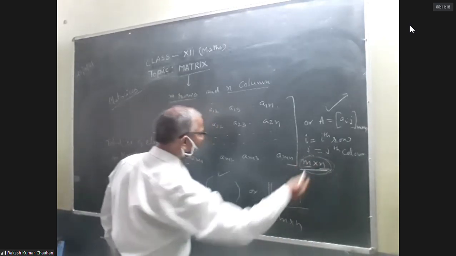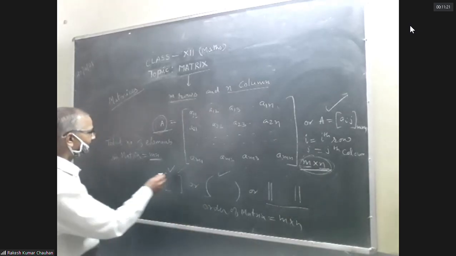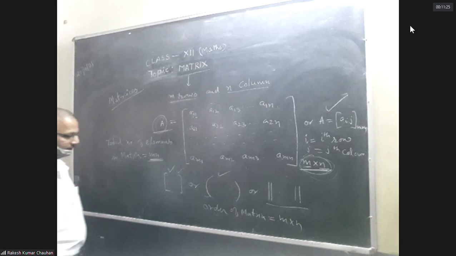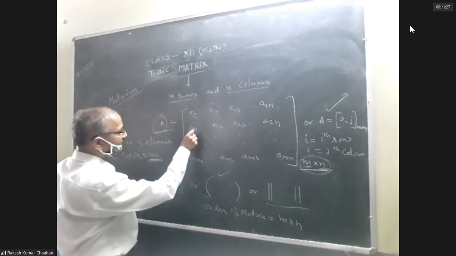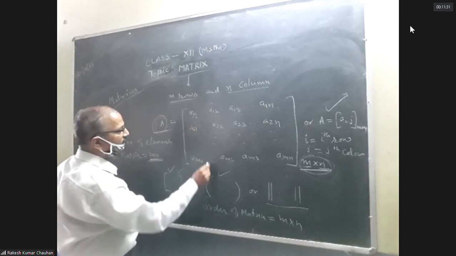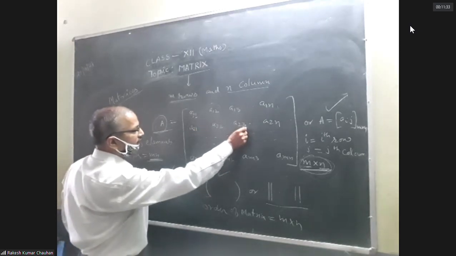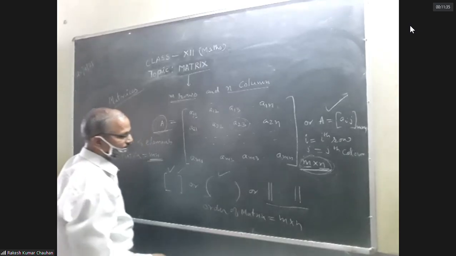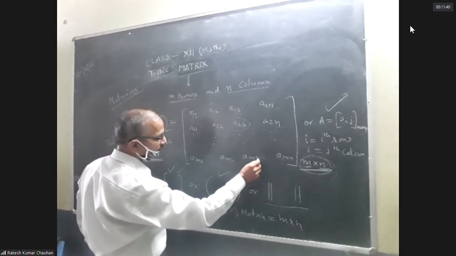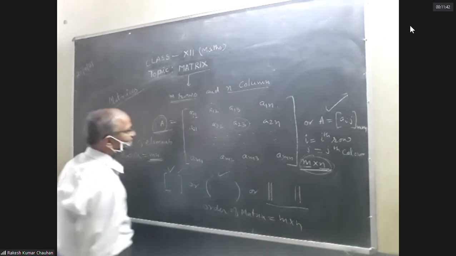Multiplication of order gives total number of elements in matrix, mn. First subscript represent row and second subscript represent column. Second row, third column का element है this. This is the element of nth row and third column.